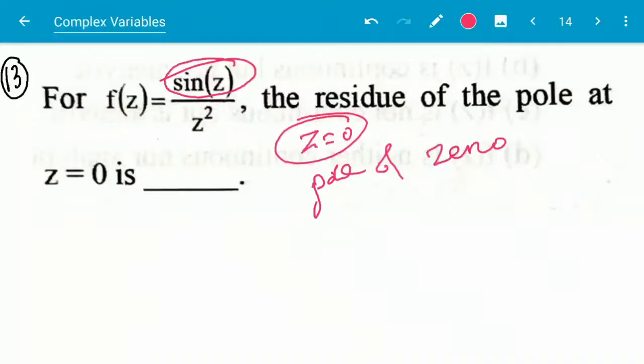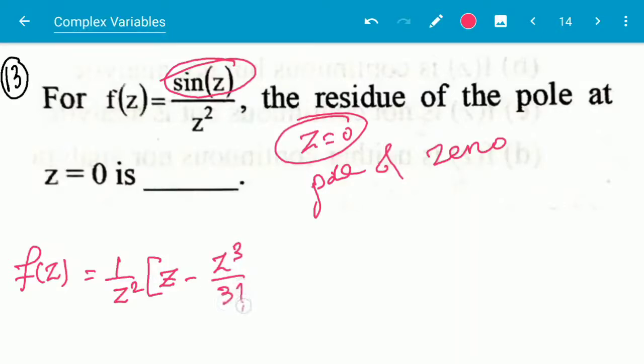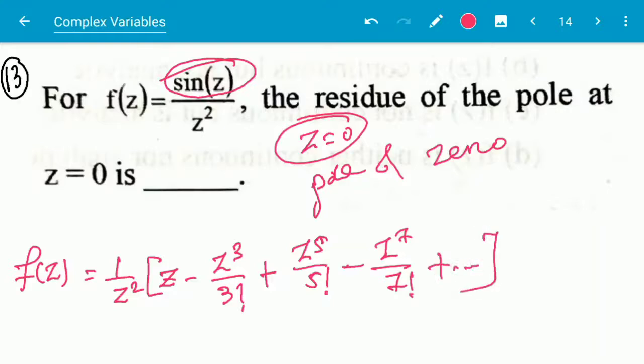So here we need the Laurent series expansion of the whole function. So f(z) is equal to 1 by z square into sin z. Sin z I can write as z minus z cube by 3 factorial plus z to the 5 by 5 factorial minus z to the 7 by 7 factorial and so on.